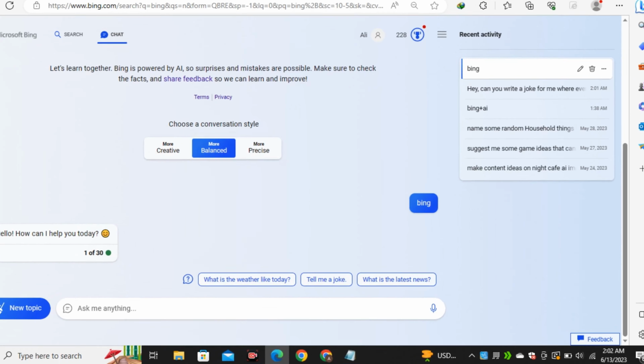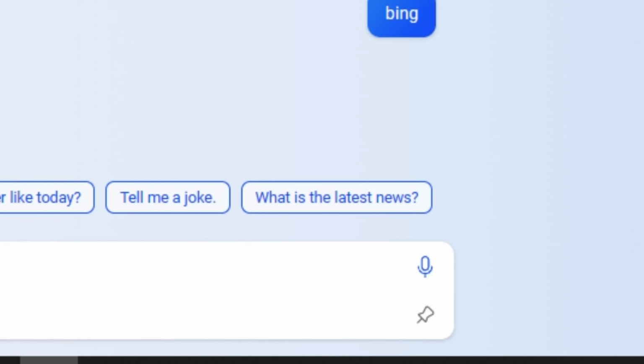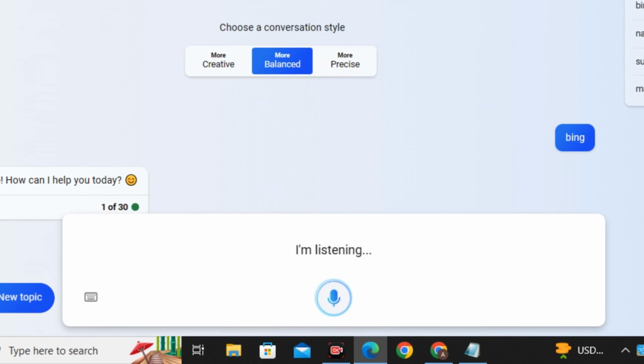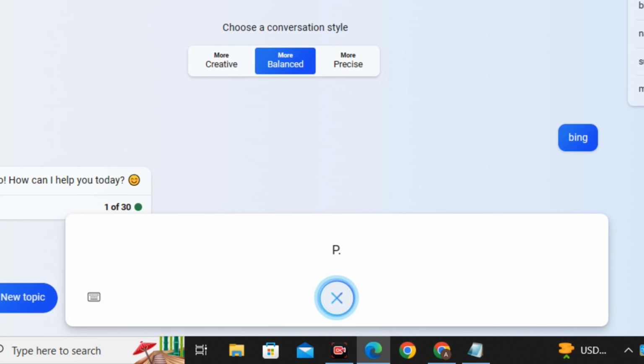Open up your Bing chat, and in the corner we have the voice chat microphone. So let's try it out. Hey, can you write a joke for me where every word is starting with letter A?